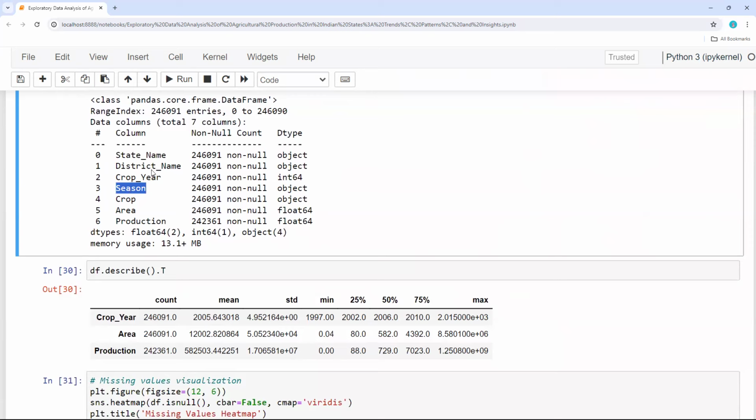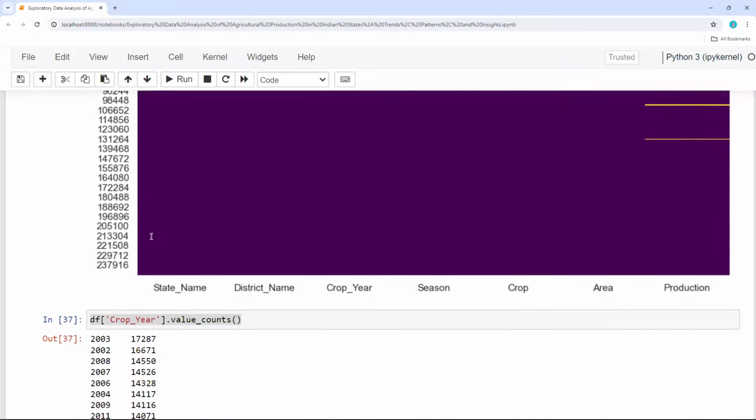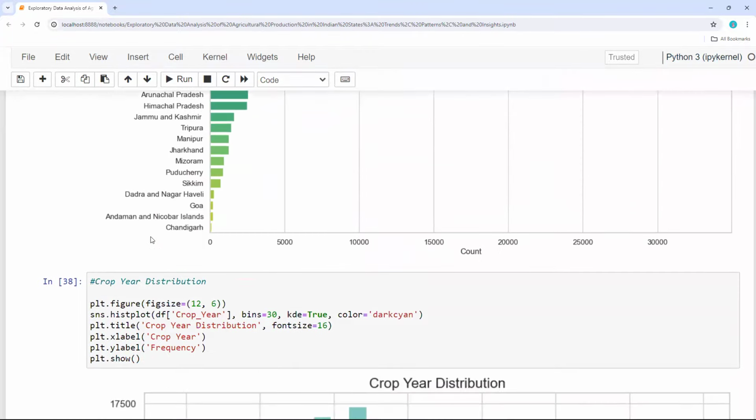So there are a few crops that are not dependent on seasons, they can be produced at any point of time in the entire year. And also we looked at area wise production, and also crop wise production, season wise production, district and state wise production. So that is how we explored this data set.